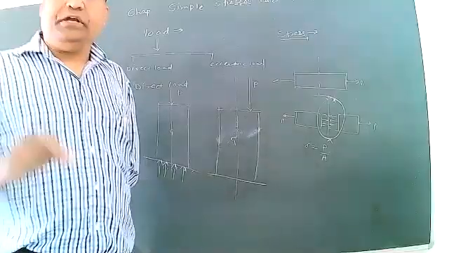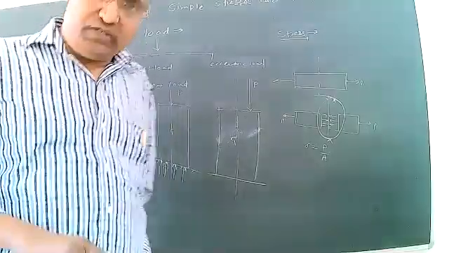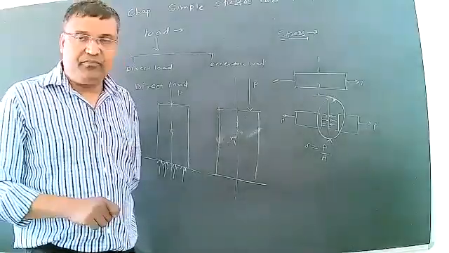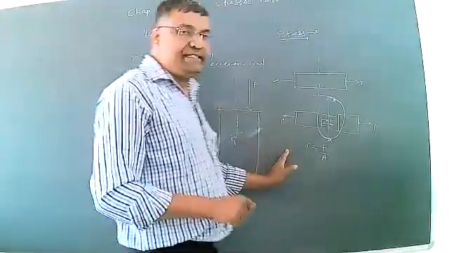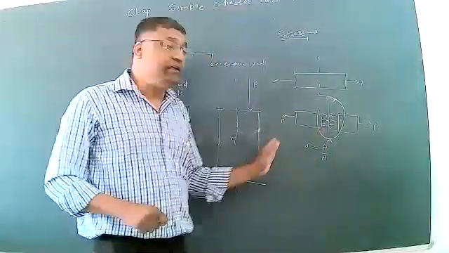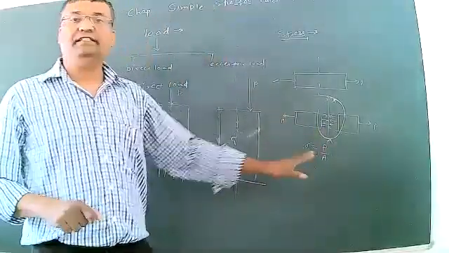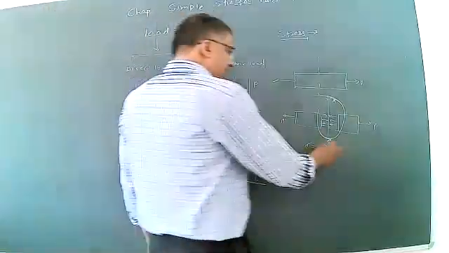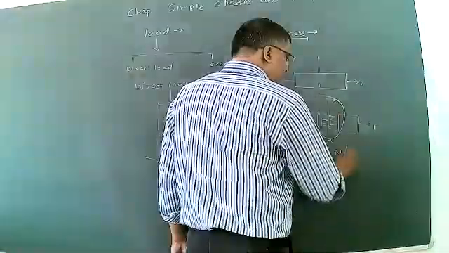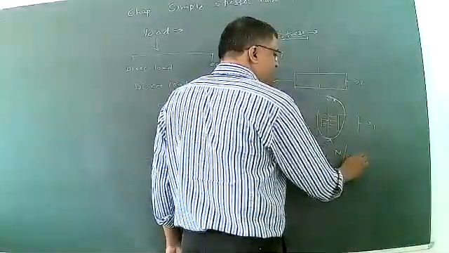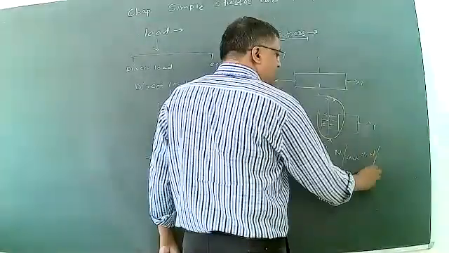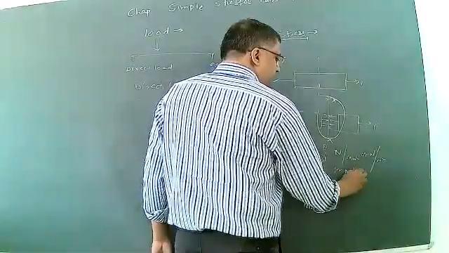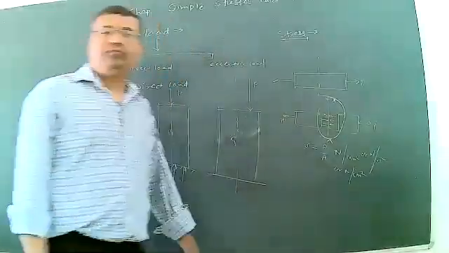The unit is Newton per mm square, or Newton per meter square, or Newton per centimeter square.